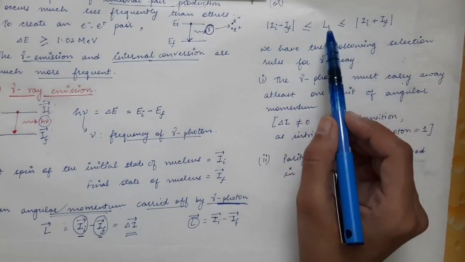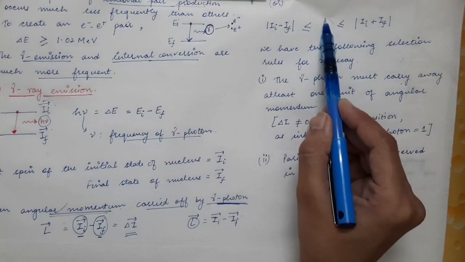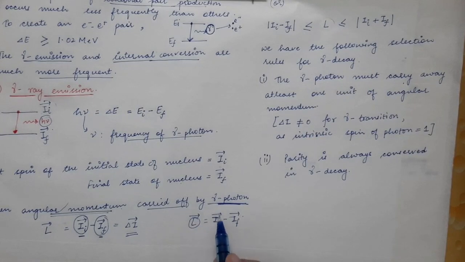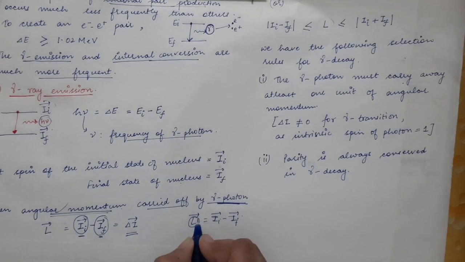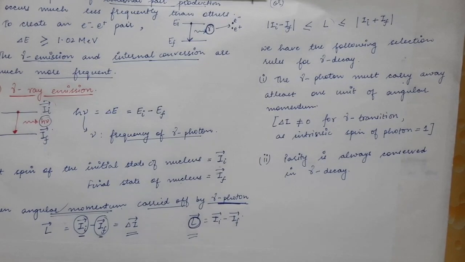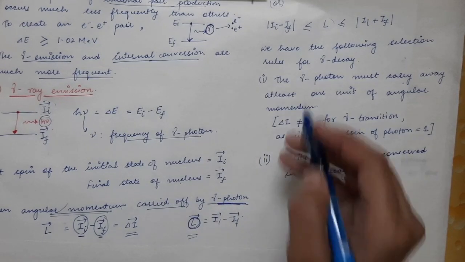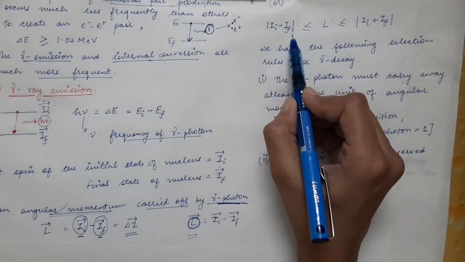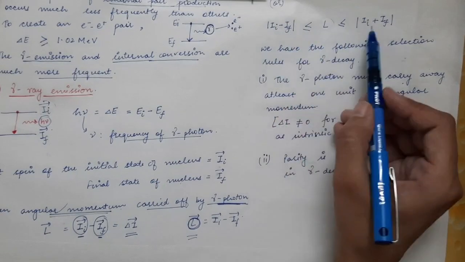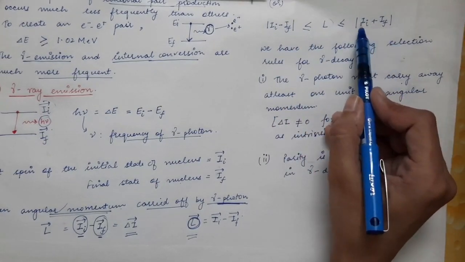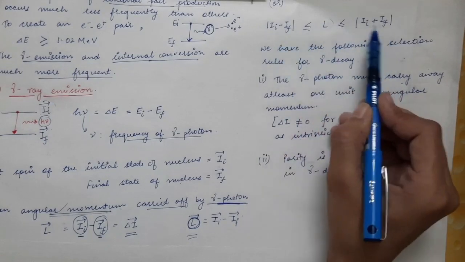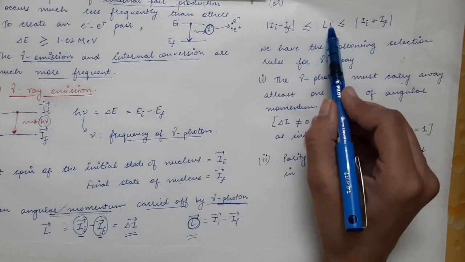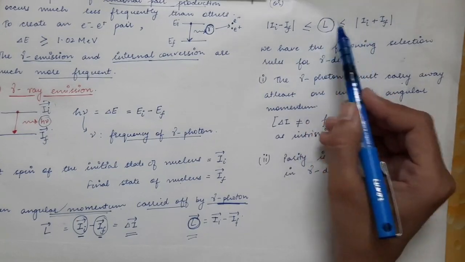This is the range of values which can be taken by capital L. We take only the positive values, and the largest value will be I_i plus I_f. All the integral values between these two limits can be taken by capital L.